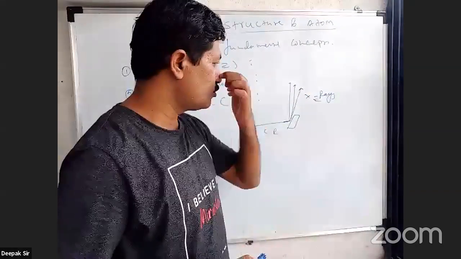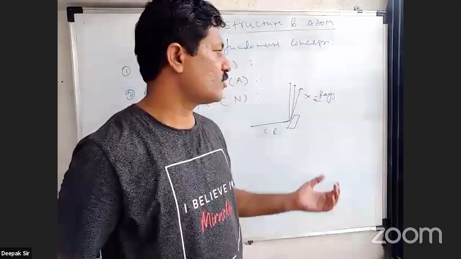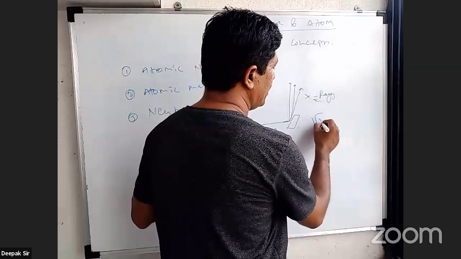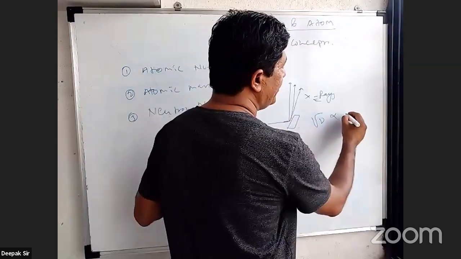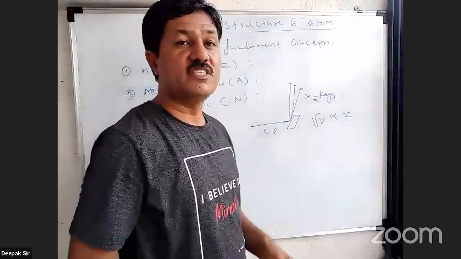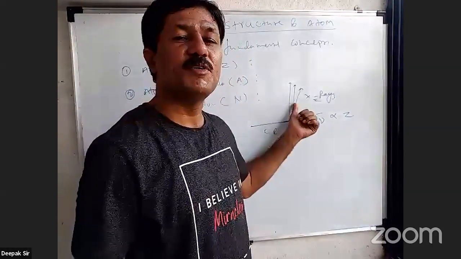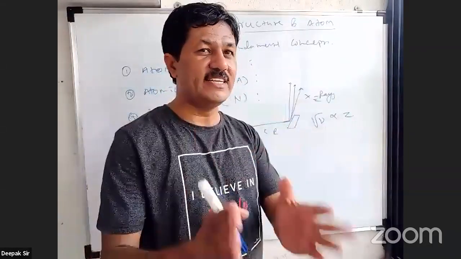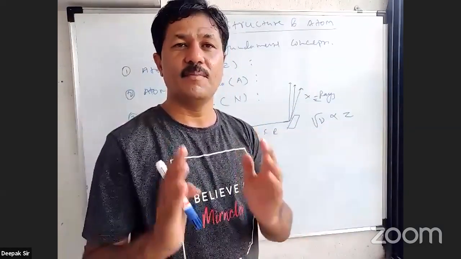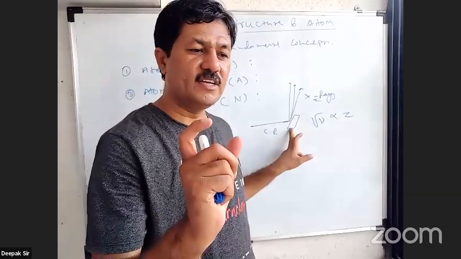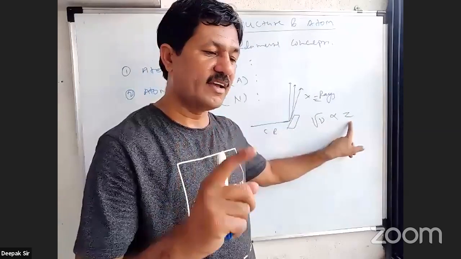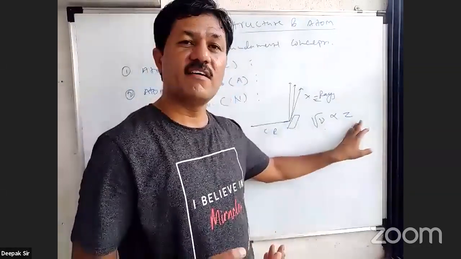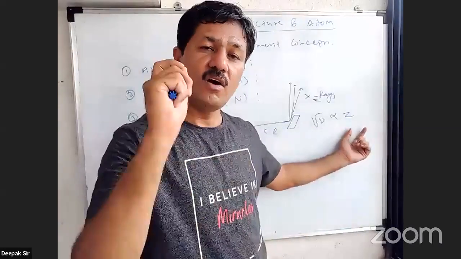So whenever cathode rays strike a metal plate, new radiations called X-rays are emitted. Moseley studied the square root of the frequency of these X-rays, given by nu. The square root of the frequency of X-rays is directly proportional to a specific integer Z. That means he studied the frequency of the emitted radiation, and its square root is directly proportional to a specific integer, a number that is unique for every metal, every element. If we place an iron metal plate, the value of Z is different, but fixed. If we place an aluminium plate, the value is different. If we place a copper plate, the value of Z is different. Every metal has a specific and different value of Z.